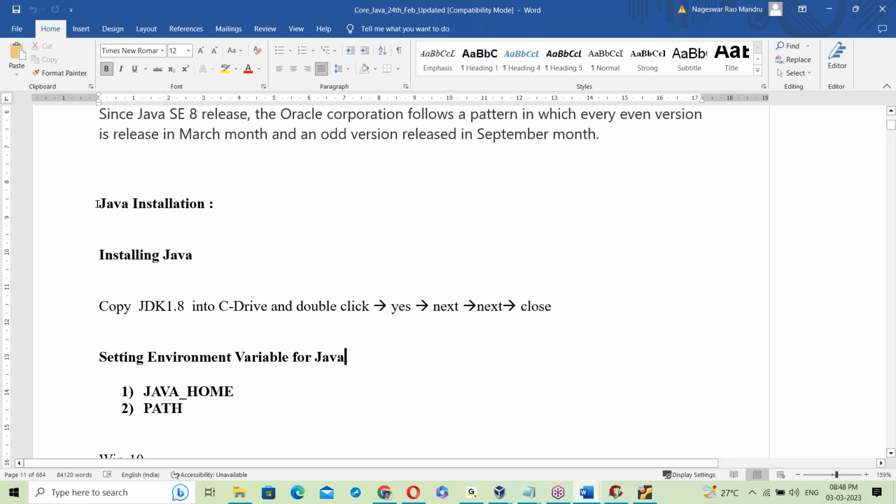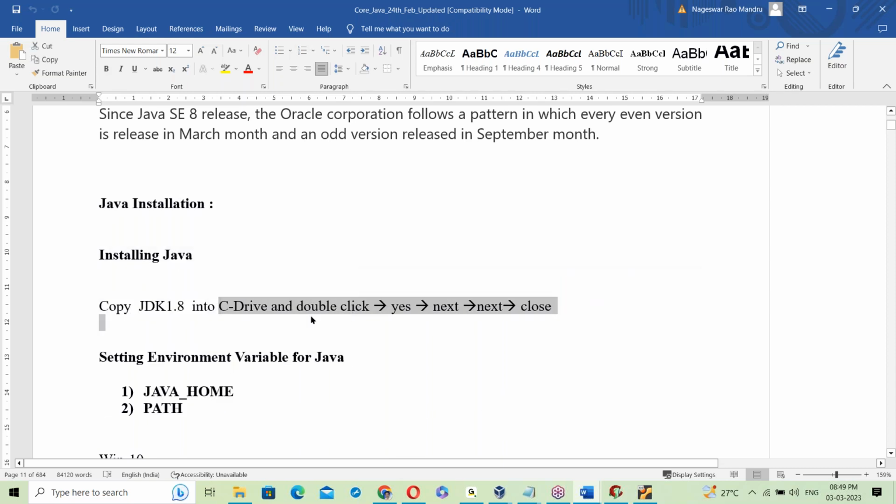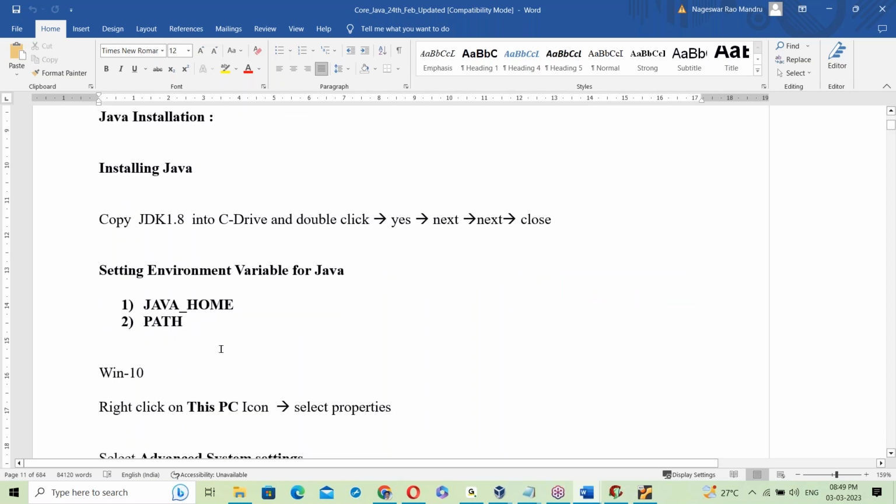Tomorrow I'll explain how to install and how to download software from your drive. That's all for today. Software documents are shared with everyone, and the recording will also be shared. Is anything still pending? I'll talk to the online team. Any doubts, guys?